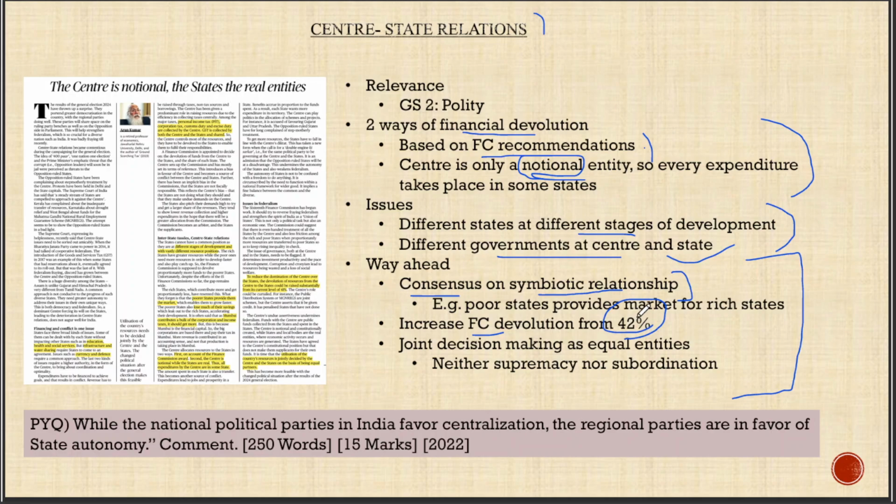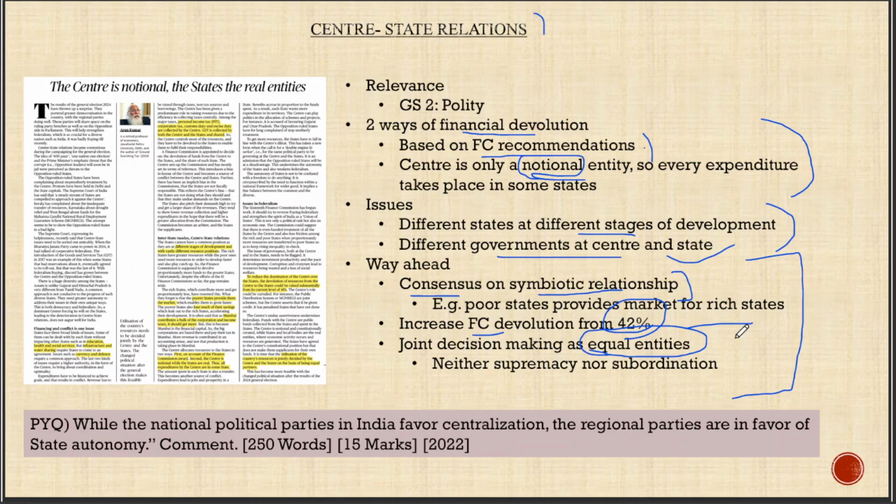But this 42% that is recommended by the Finance Commission is dispersed based on certain set targets. And those set targets can be used to avoid unnecessary issues. So if the limit of 42% is breached, maybe if it is made 60% or 70%, the fund can be devolved in a much more systematic way. That's the second point.